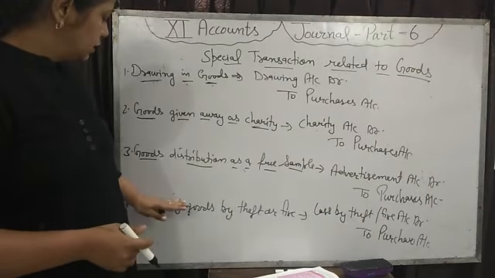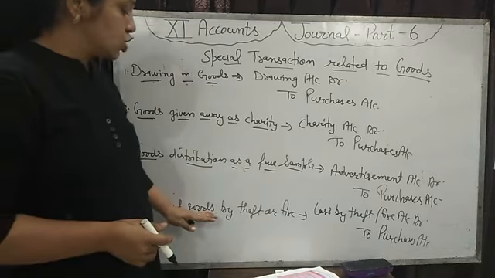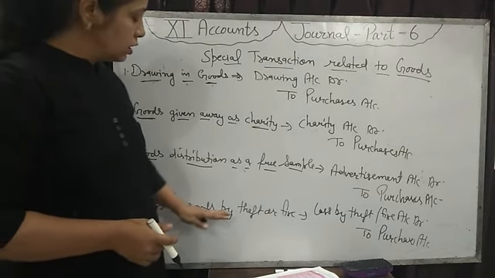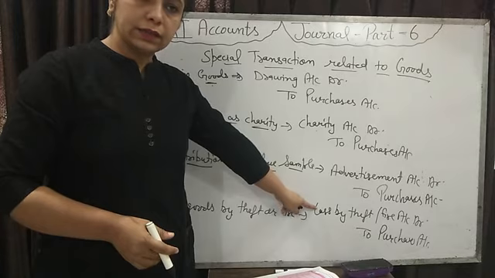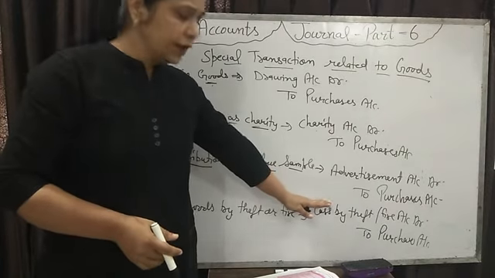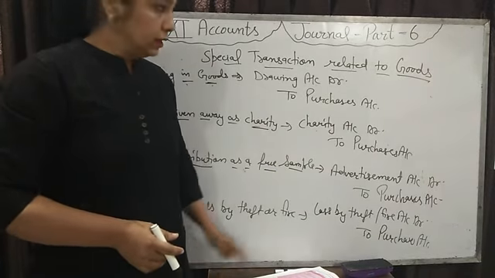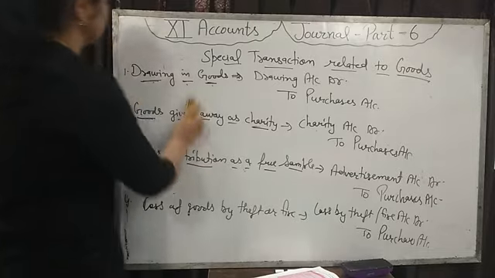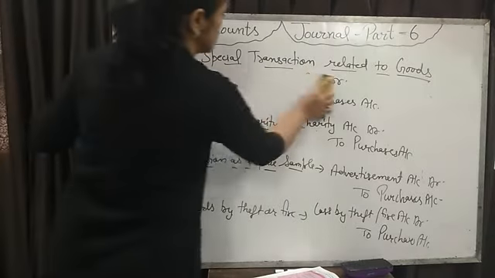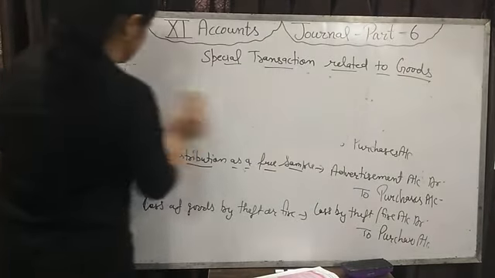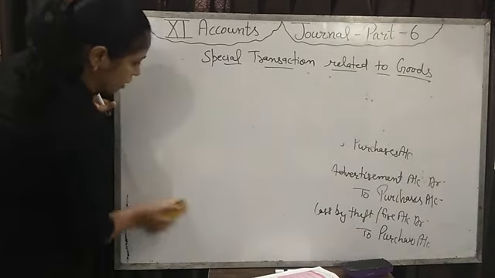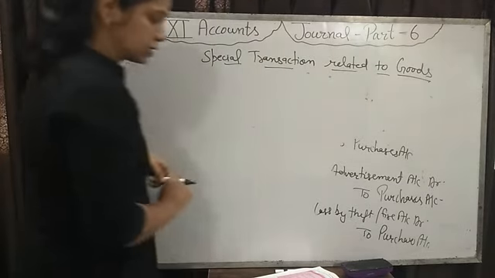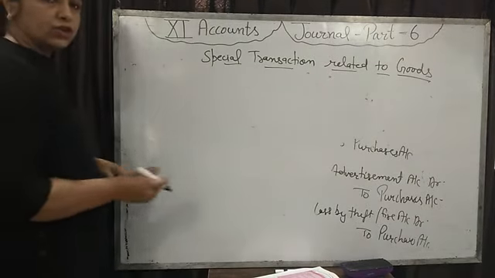Sometimes the businessman has taken insurance against fire or theft, then the loss will be deducted. The insurance company pays the businessman. Then which entry will be passed for this? If the businessman gets insured for these goods and gets money from the insurance company, then loss will be deducted.